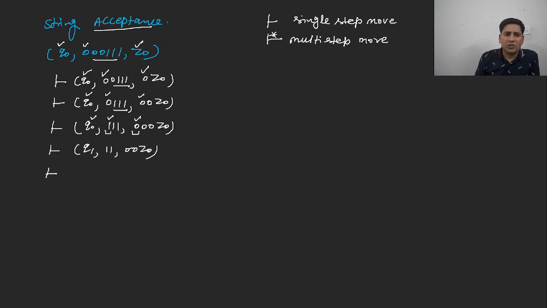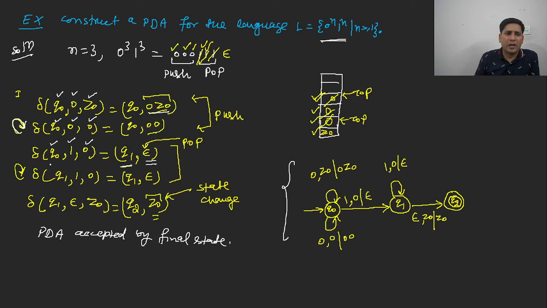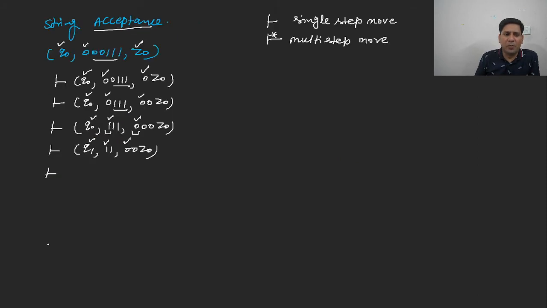Now you are on the Q1 state. The current input is 1 and the topmost symbol is 0. Let us go back. Now this transition function is applicable. Current state is Q1, input is 1, topmost symbol is 0. So it will also be popped. Now the rest of the symbols will be popped in the Q1 state. This one will pop this 0. So it will look like Q1 1 0Z. It will be represented like this.